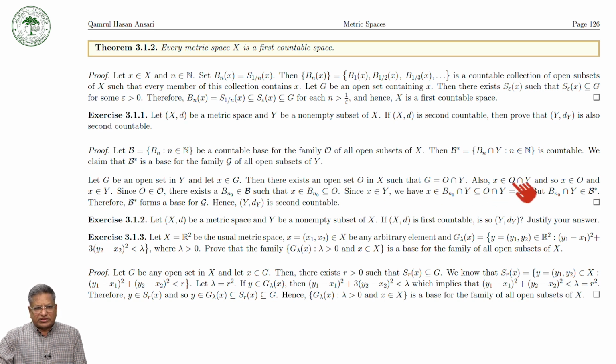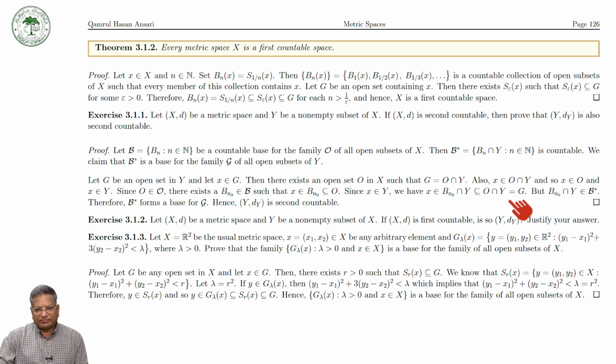Now O is what? O is an open set. So O is in capital O. So corresponding to this O, there exists a B naught in B such that X belongs to this B naught, and B naught is a subset of O. And now since X is in Y, we have X is in B naught intersection Y, and this is also a subset of O intersection Y, but O intersection Y is equal to G.